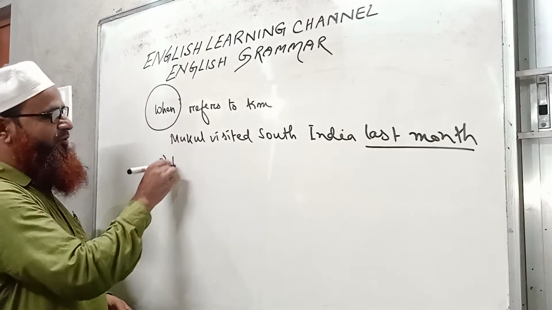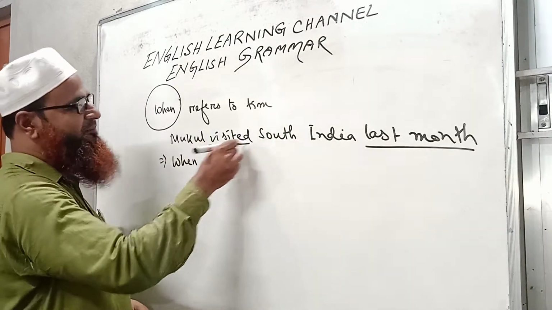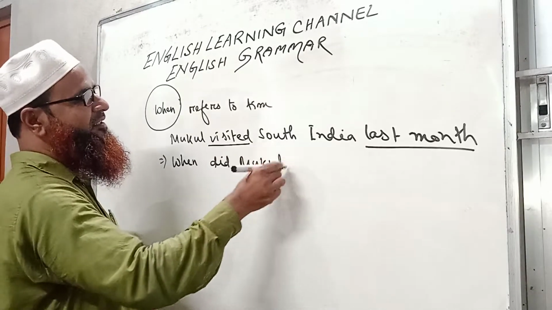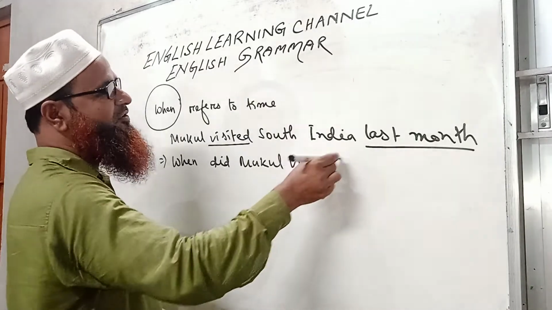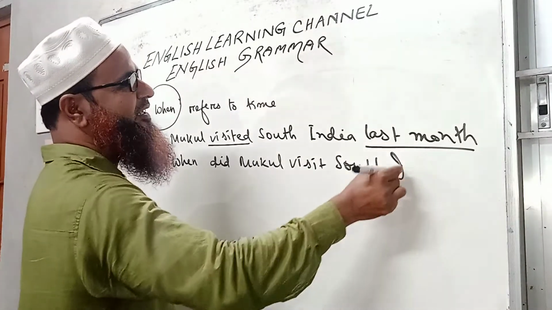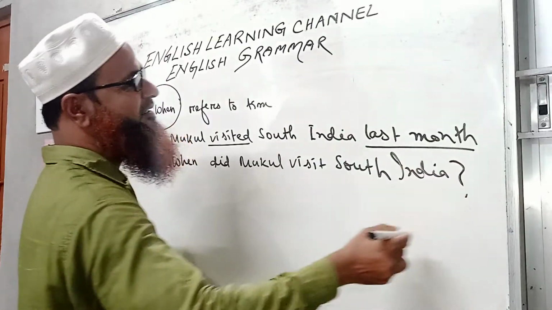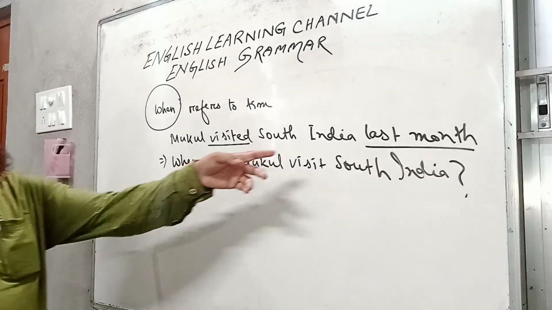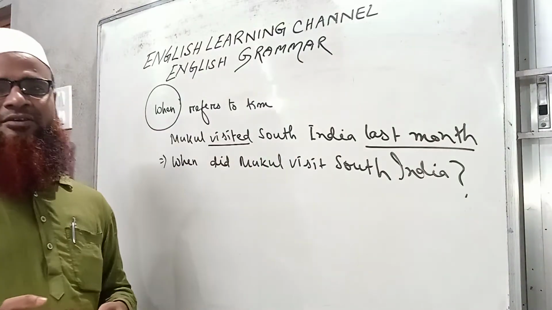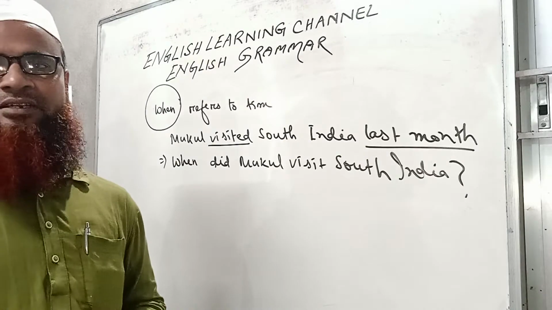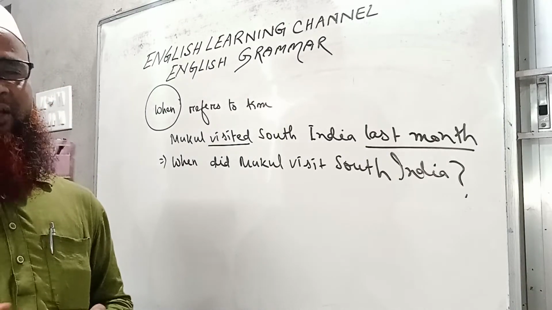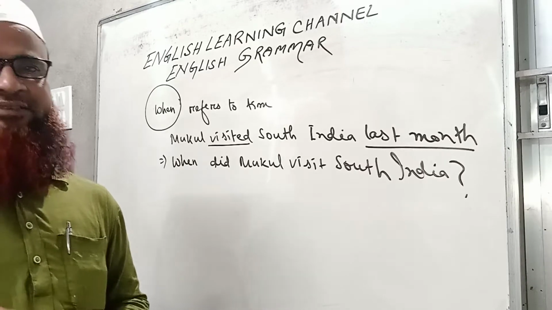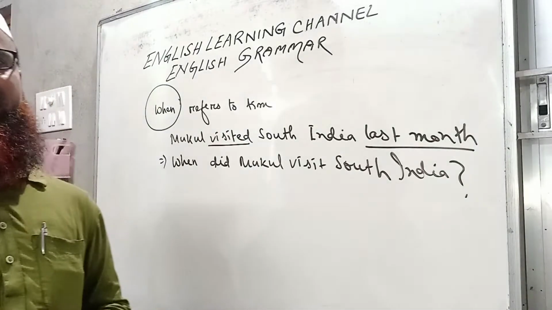Now the question word is when, and it is in the past tense, so did will come. So when did Mukul visit South India? Okay, when did Mukul visit South India? The answer is last month. So when always answers the question time. When we use when in a question, it always finds out time as an answer.